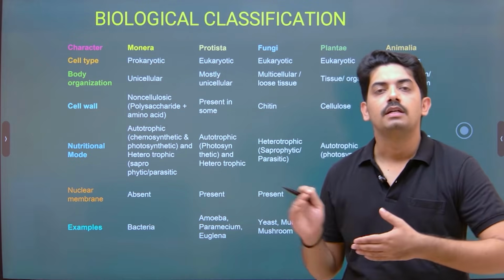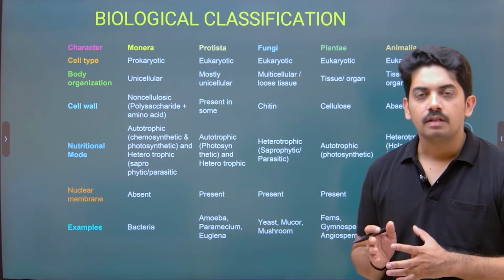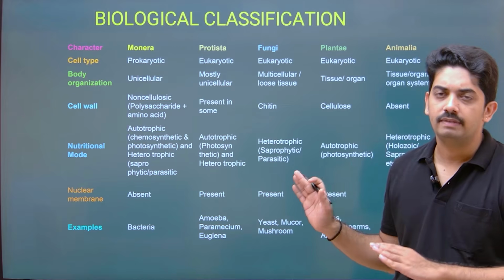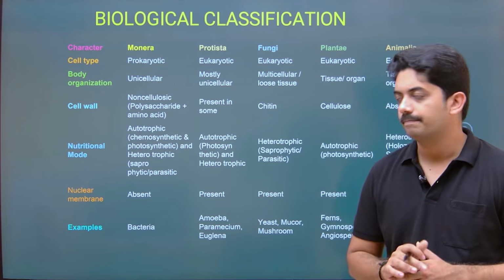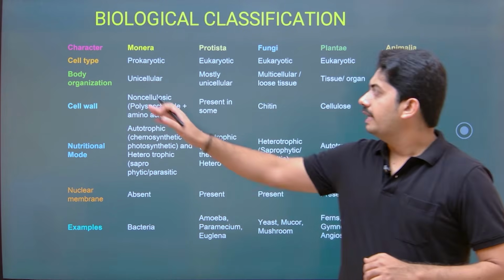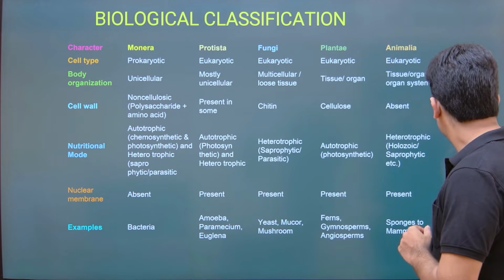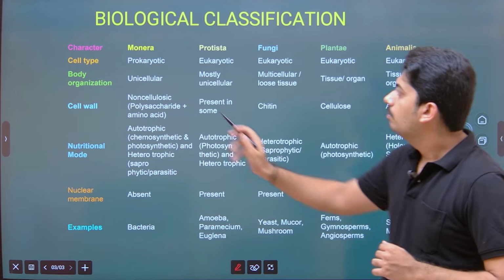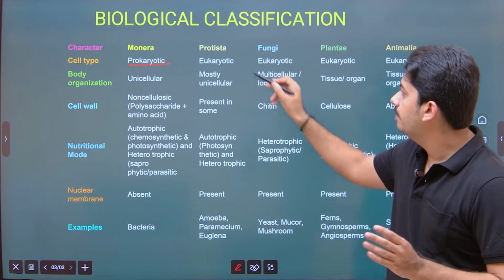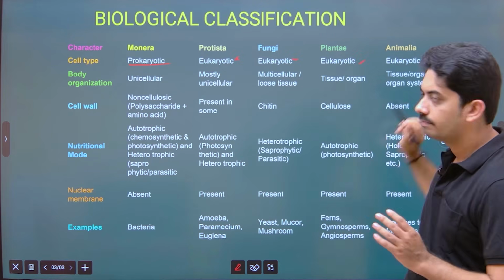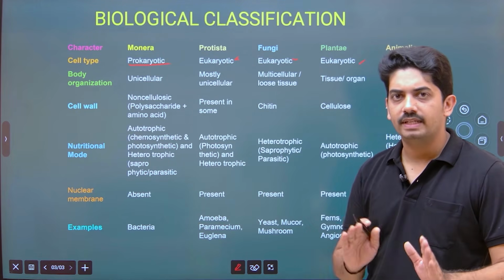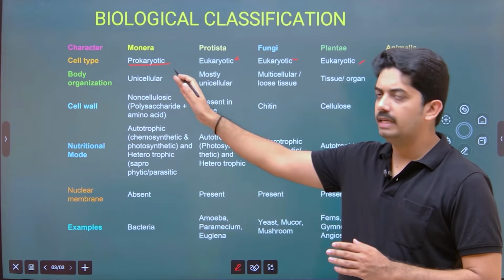Now this chart clearly explains the characters taken for the classification of the organisms. A very important table. Try to understand each and every word. So this is R.H. Whittaker's system of classification. Now when it comes to cell type, just observe Monera, they are prokaryotes. Except Monera, all of them are eukaryotic. They have a true nucleus. There is a clear difference between Monera and other organisms. So these are the primitive organisms.